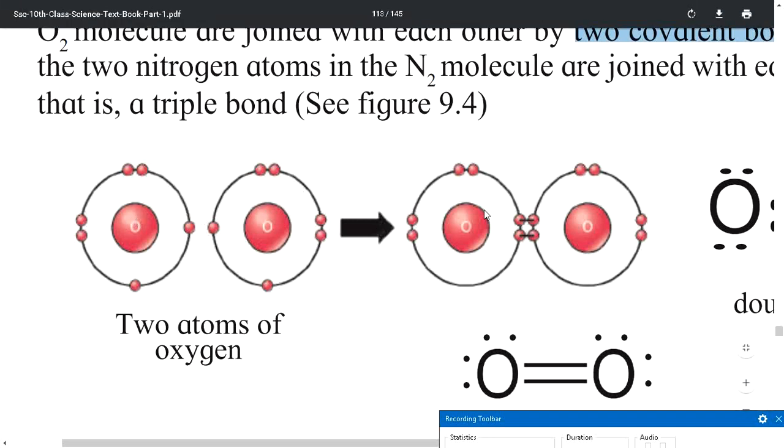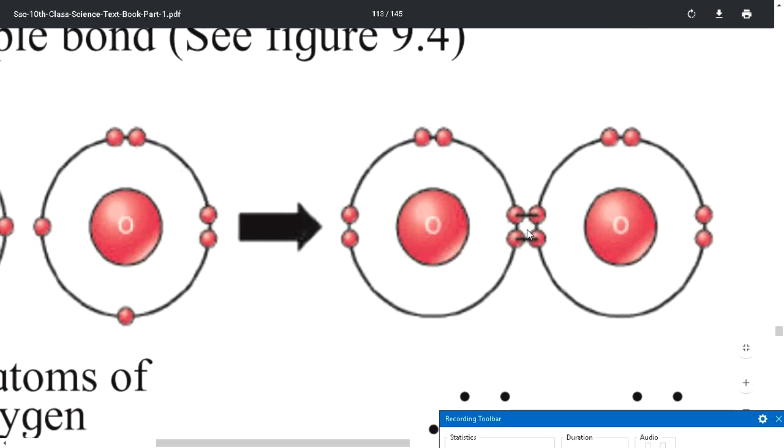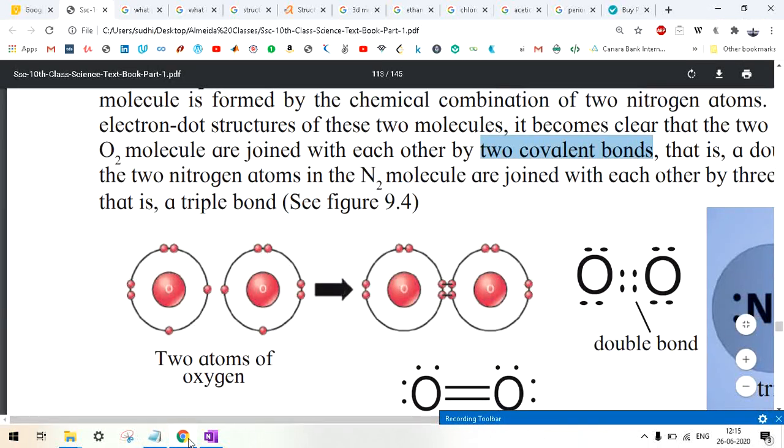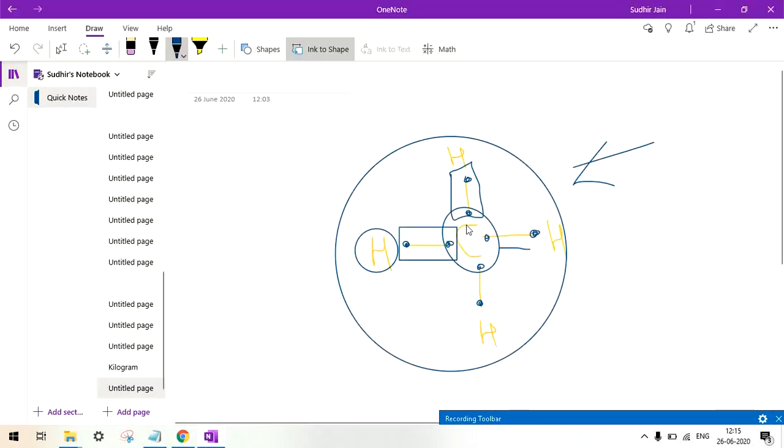So what will happen? Both will share their 2 electrons. I hope you can see this diagram. They are sharing 2 electrons with each other. When they share 1 electron, it forms one bond. Like if carbon shares 1 electron with 1 electron of hydrogen, it forms a single bond, right?